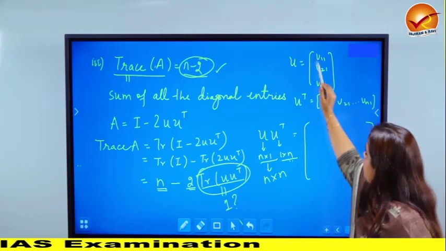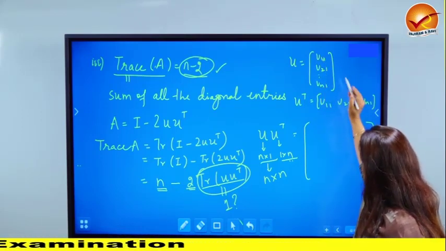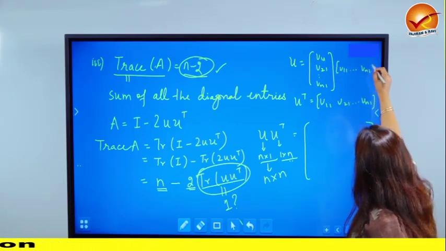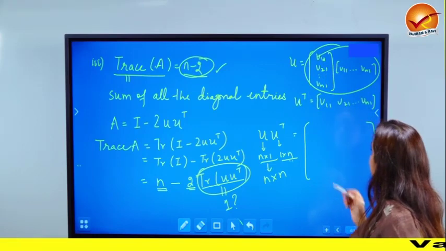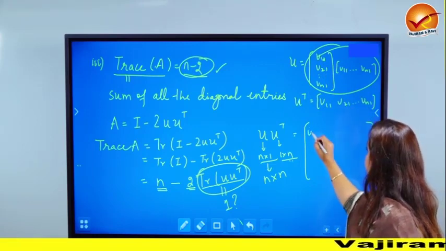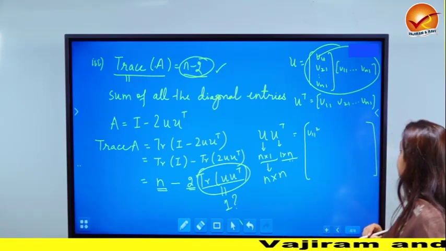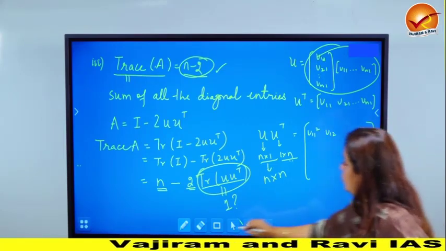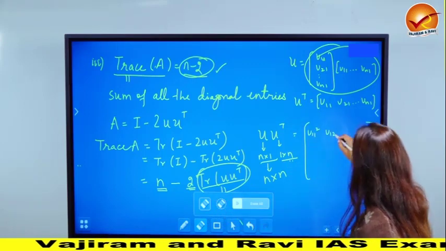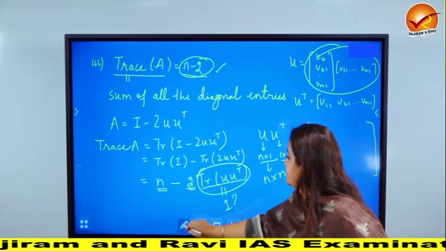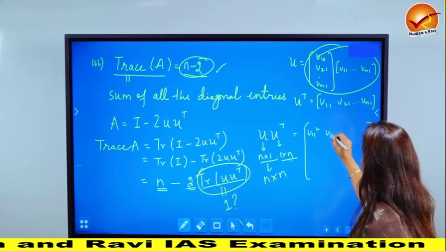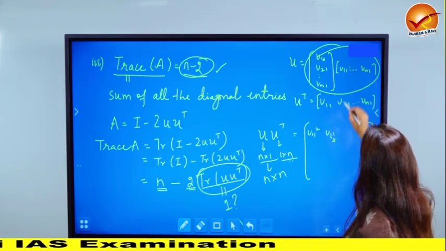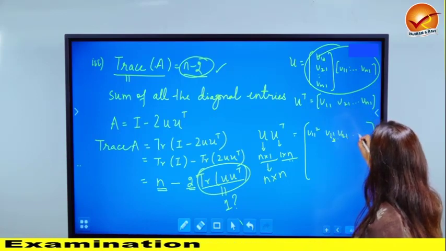And what will it be like? Okay, so let's multiply this with this. It's of course easier to write down here. This is what is UU transpose. So I'm just opening up this now. So when you multiply, what do you get? U11 square. Okay, what is the second entry going to be? The second entry is going to be U11 gets multiplied with, what is the second entry here? It is nothing but U21. So into U21, etc., etc.